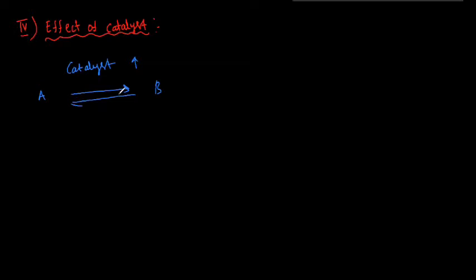So a catalyst does not affect the equilibrium position, because when a catalyst is used in this reaction, the speed of forward reaction and the speed of backward reaction are both increased to the same extent. That's why a catalyst does not affect the equilibrium position. It helps only in attaining the equilibrium state quickly.